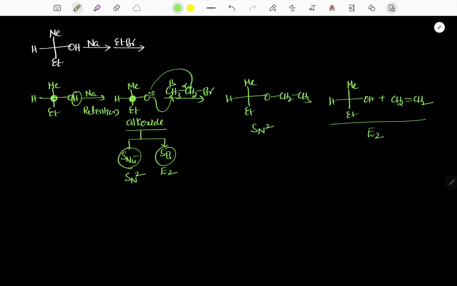Now in SN2, at this carbon the stereo is not changed. Therefore with respect to this carbon it is again retention.